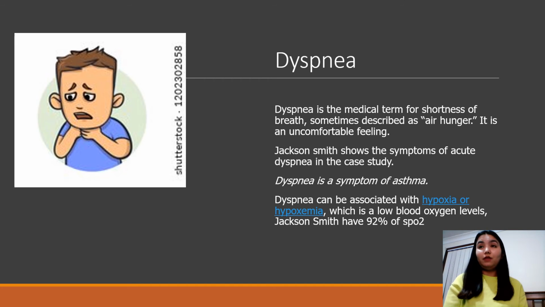One clinical manifestation that I'm going to discuss in this presentation is dyspnea. Dyspnea is the medical term for shortness of breath, sometimes called air hunger. Dyspnea is a subjective sensation of uncomfortable breathing, commonly known as shortness of breath. It is most frequently described as an inability to take a deep breath. Normally, when we breathe in air, we get oxygen into the bloodstream and we breathe out carbon dioxide. In asthma patients, the airways are inflamed and tight, making it very difficult to breathe, which can restrict the normal function of the lungs.